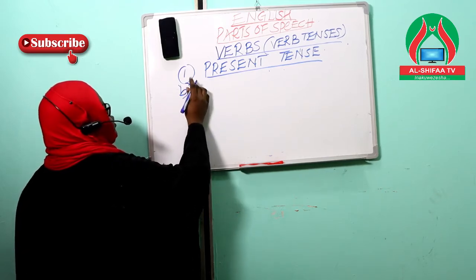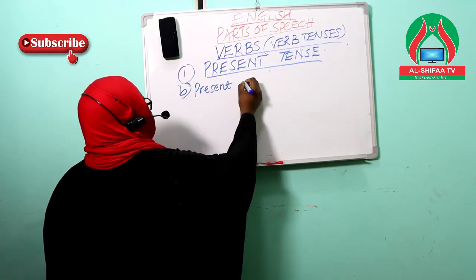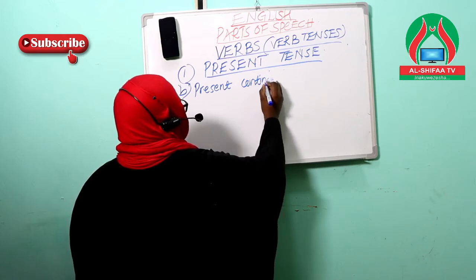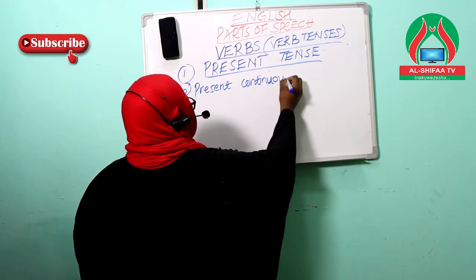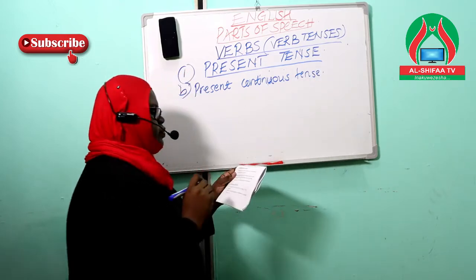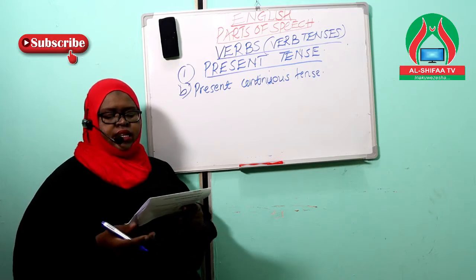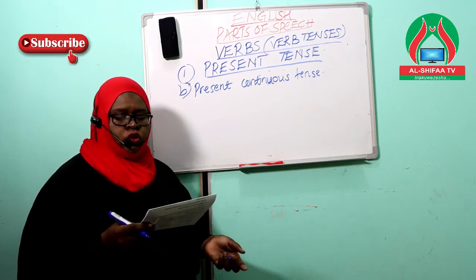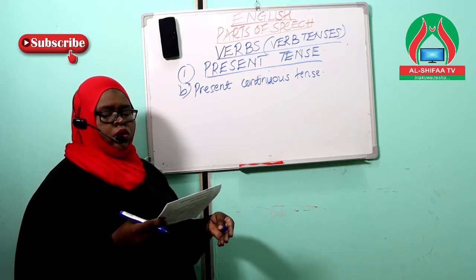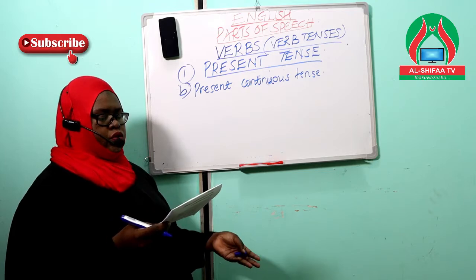So that is my category B. What is a present continuous tense? This is a tense that indicates an action or a condition is happening right now. It happens frequently and may continue into the future.